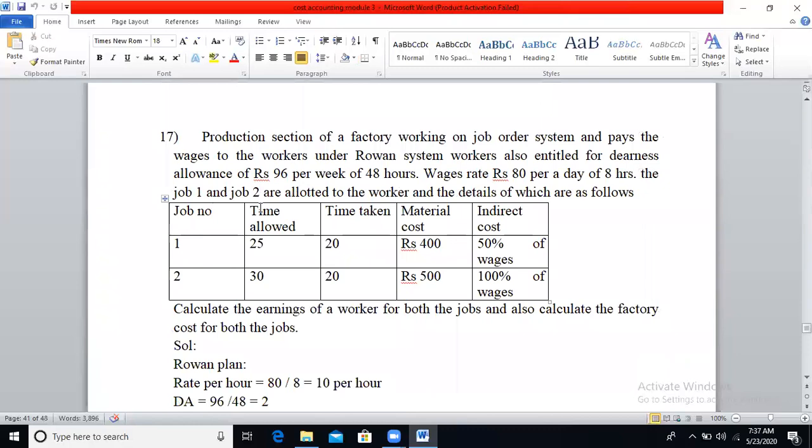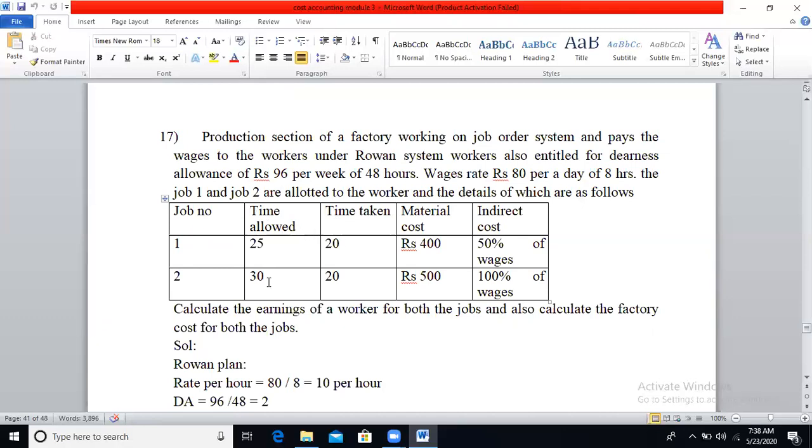The next problem: the production section of a factory working on job order system pays the wages to the workers under Rowan system. Workers are also entitled to DA allowance of rupees 96 per week of 48 hours. Wage rate is 80 per day of 8 hours. Job 1 and job 2 are allotted to the worker. Time allowed for job 1 is 25 hours, time taken is 20.